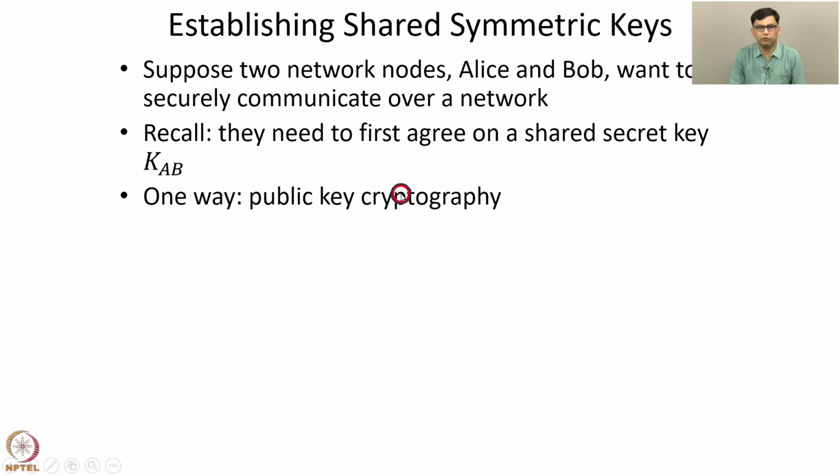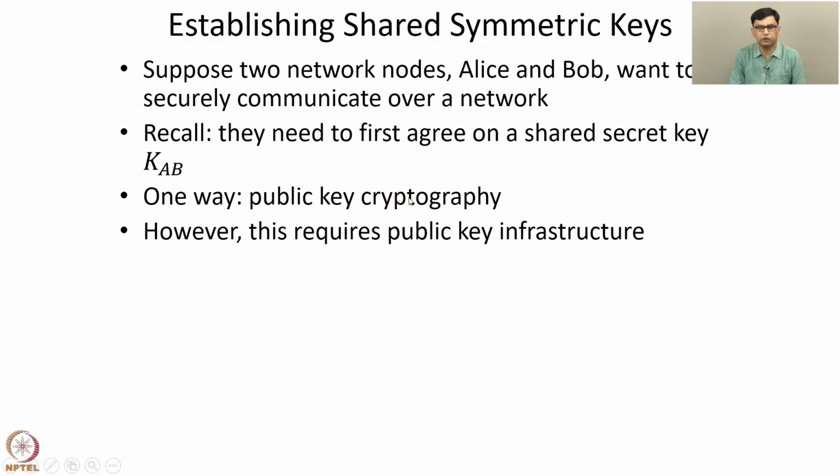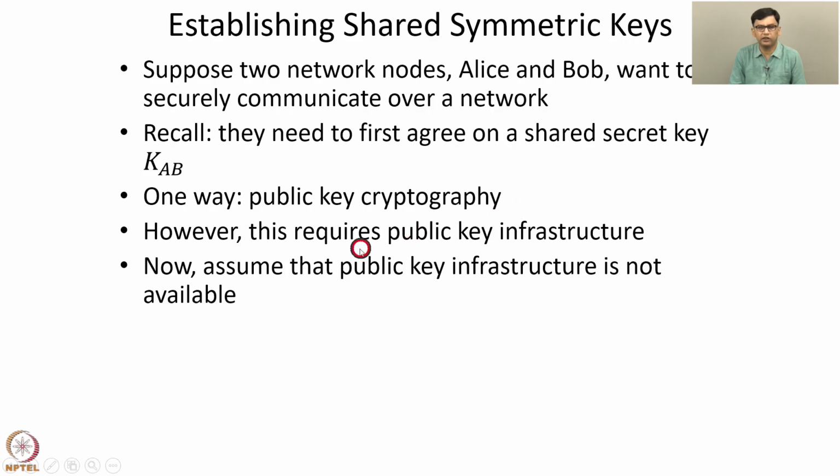So, how do Alice and Bob agree on a shared secret key KAB? One way is to use public key cryptography, but this requires public key infrastructure. We will discuss public key infrastructure in subsequent lectures, but for now we assume that no public key infrastructure is available. So, in general, public key infrastructure may not always be available. So, we also require authentication protocols in the absence of public key infrastructure.